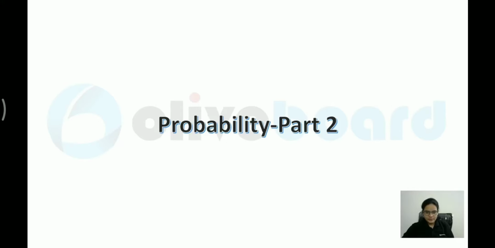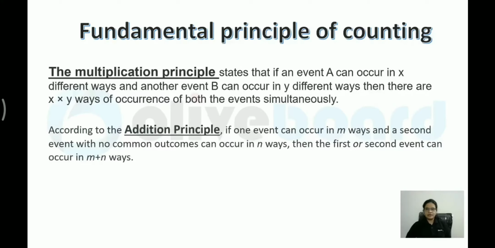So first, let me discuss the fundamental principle of counting. Now this is the principle which will be used in most of your questions. There are two fundamental principles in this. One is the fundamental principle of multiplication and the second one is the fundamental principle of addition. I have discussed one of the principles, if you remember, in part 1, the fundamental principle of multiplication.